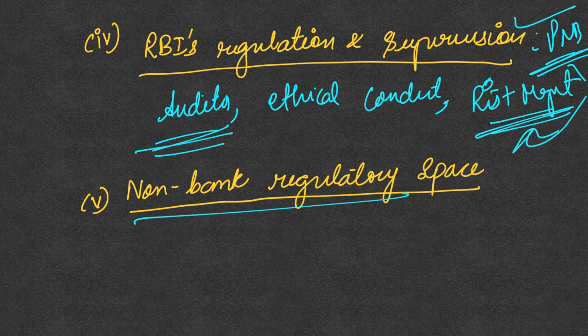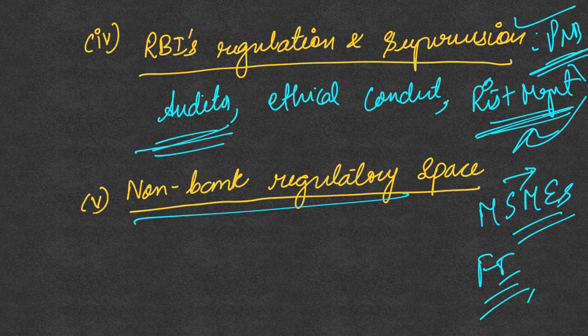Next is the non-bank regulatory space. These non-banking finance companies are also large in number, and they have been providing credit to the MSMEs. So we know how important this non-bank space is for financial inclusion and also for the sustainability of the MSME sector.